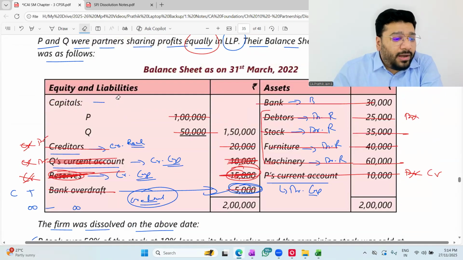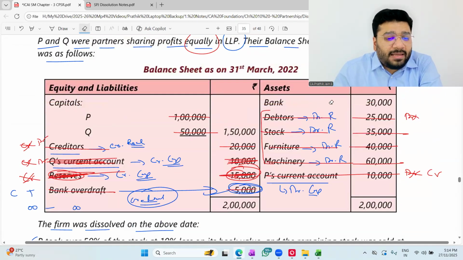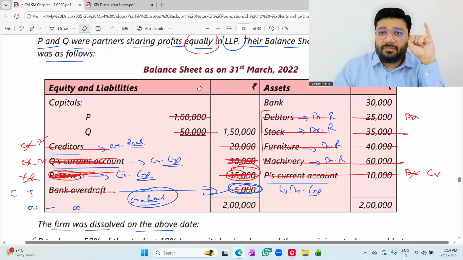Now tell me, people, what balance is left? What balance is left so far? So bank ledger is open, bank balance is left, capital balance is left, and realization balance is left. Rest all the ledgers are now closed.